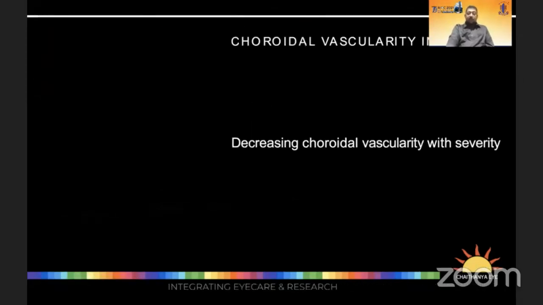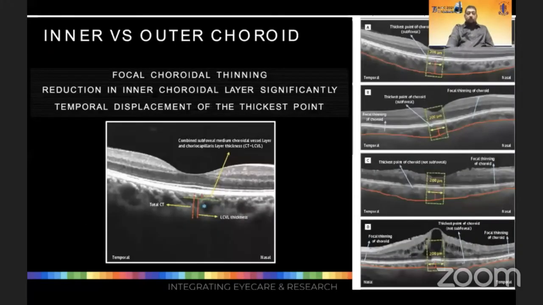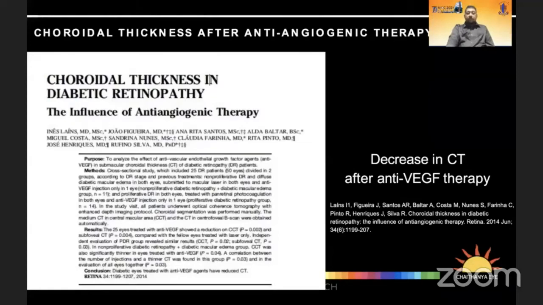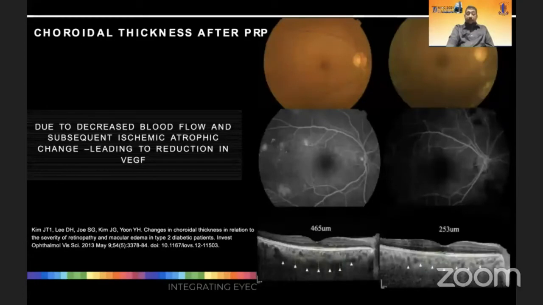However, the choroidal vascularity in terms of CVI shows a decrease with severity. That is a ratio between the stromal elements and the vascular. And this could be due to a selective reduction in the interchoroidal layers, focal choroidal thickening, and, as we mentioned earlier, the temporal displacement of the thickest point of the choroid from the fovea. Other interesting features are that there is a decrease in choroidal thickness after anti-VEGF therapy and after anti-focal correction. All could be associated with a generalized reduction in circulation.